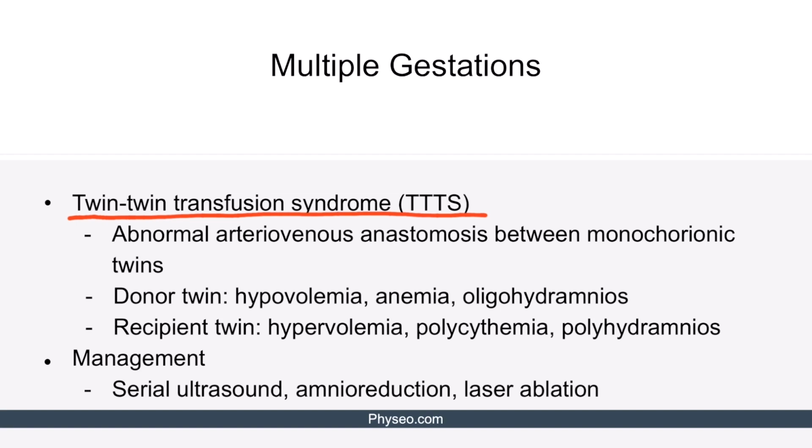In contrast, recipient twin exhibits hypervolemia and polycythemia because he receives extra fluid with lots of red blood cells. Recipient twin also has polyhydramnios due to increased GFR. Management of TTTS is serial ultrasound, amnio reduction for polyhydramnios, and laser ablation of anastomosis.